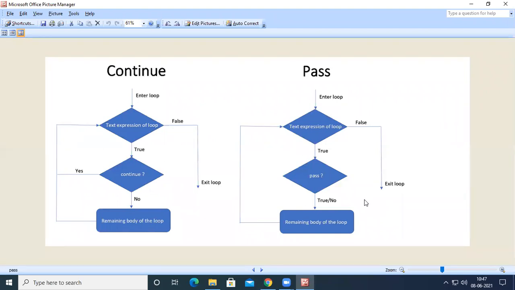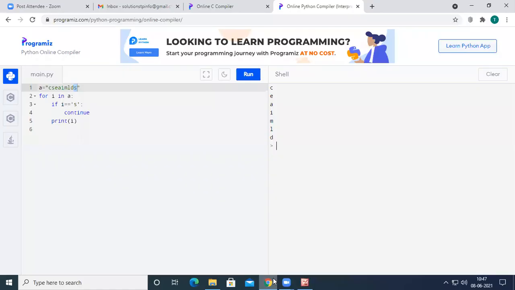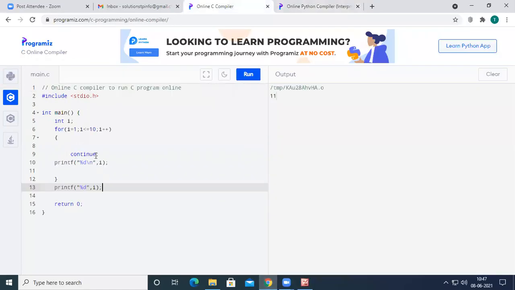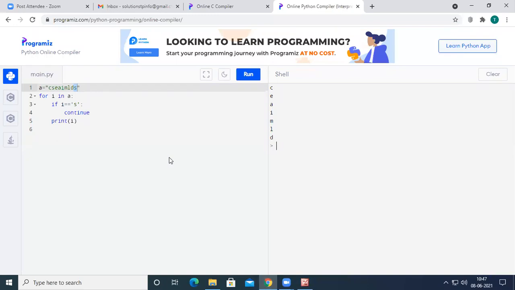See here, in this program, the C program does not support the pass statement. In C, we have only break and continue, but Python supports the pass statement. For example, inside this loop, I don't want any body. I want to just leave it empty.